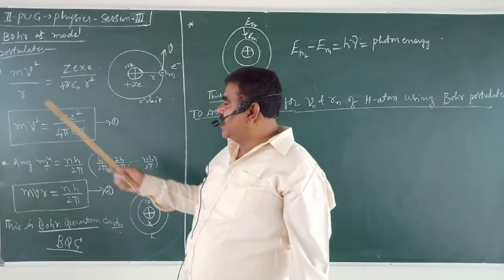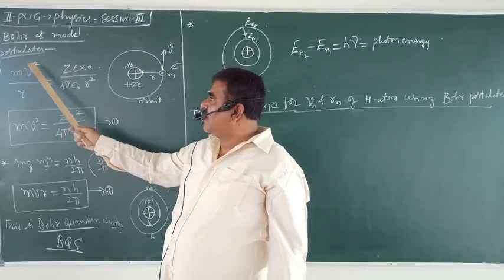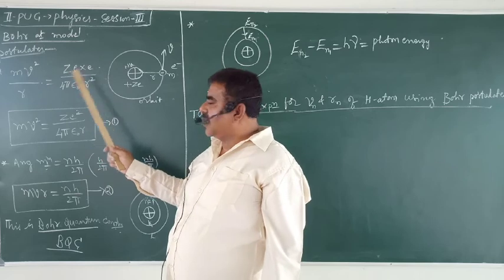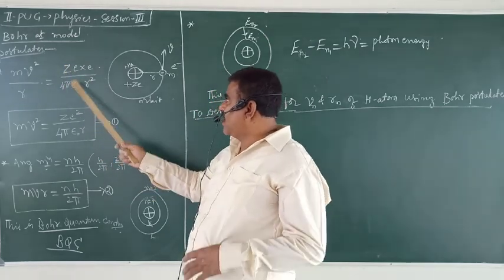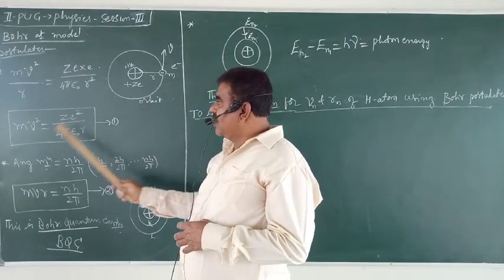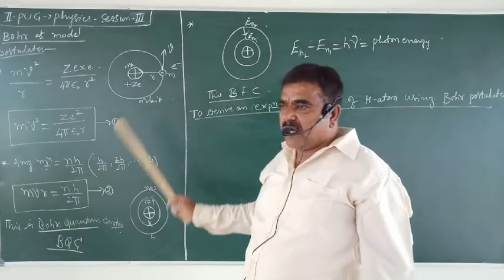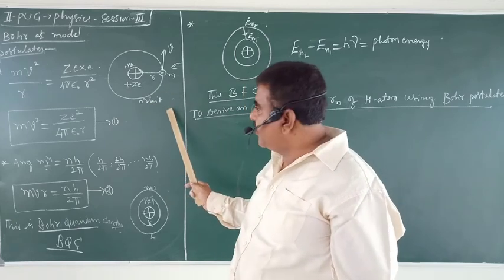That provides the centripetal force. Therefore, centripetal force is given by mv²/r, which is equal to the electrostatic force based on Coulomb's law, 1/(4πε) q1 q2/r². Once r goes, you are left with this. Okay? So what Rutherford told is right. That is his first postulate.